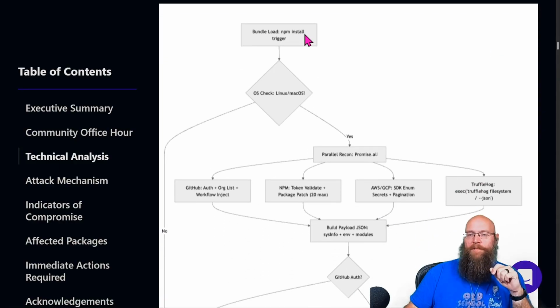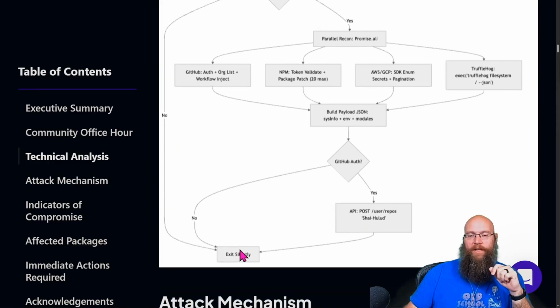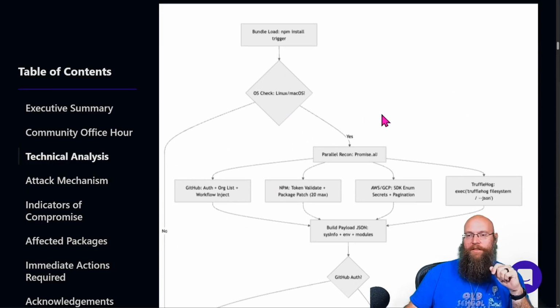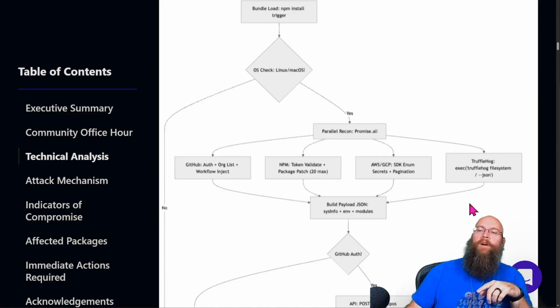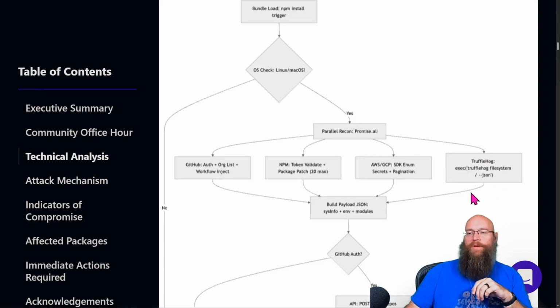The bundle loads the NPM install trigger, checks for the OS. If it is not in the OS, exits. If it is in the OS, then it's going to do parallel recon with the Promise.all. So it's going to check GitHub auth, NPM tokens, AWS and GCP, and then it's going to run TruffleHog to start scanning the file system. That's why. If you start running TruffleHog on any Windows systems with any half AV, you're going to get flagged. That's why they're not targeting Windows, is because of TruffleHog.